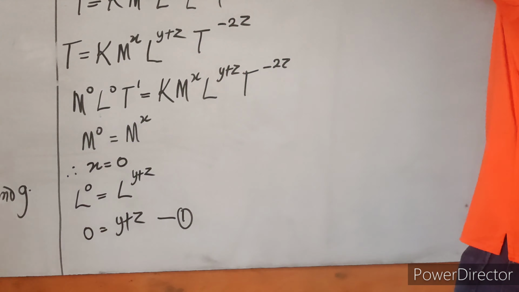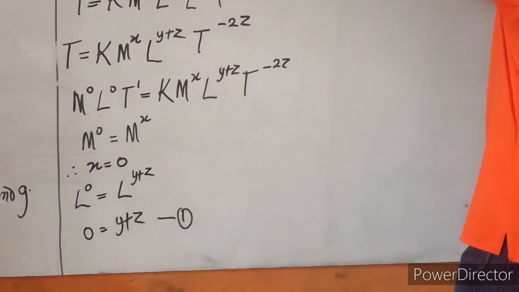So, it means we've been able to find our z, we've been able to find our x, it now remains our y. So, to find y, substitute z for minus 1 all over 2 in equation, which equation?